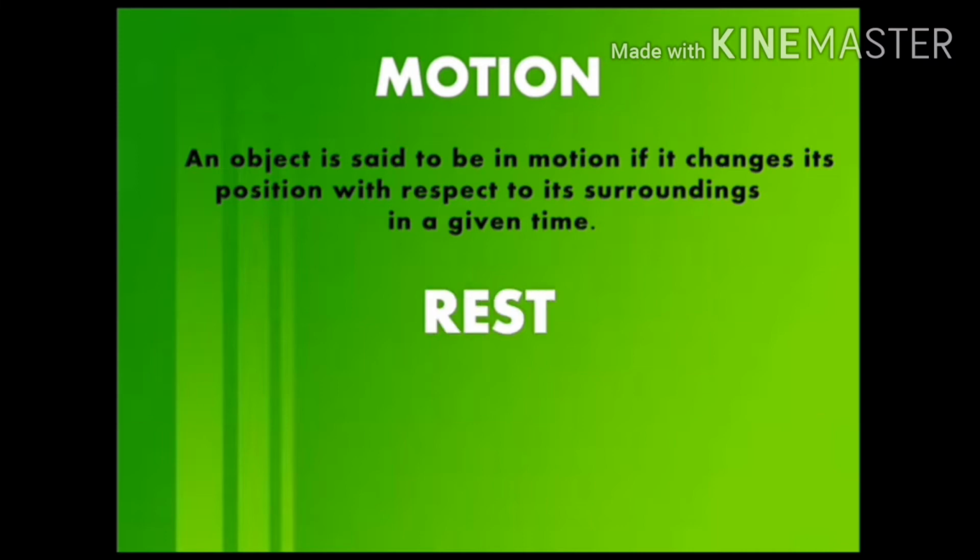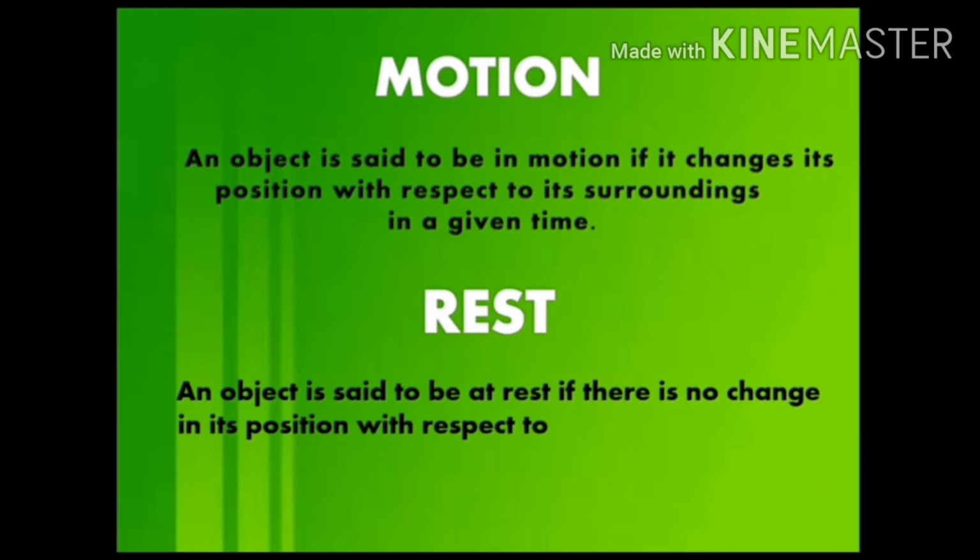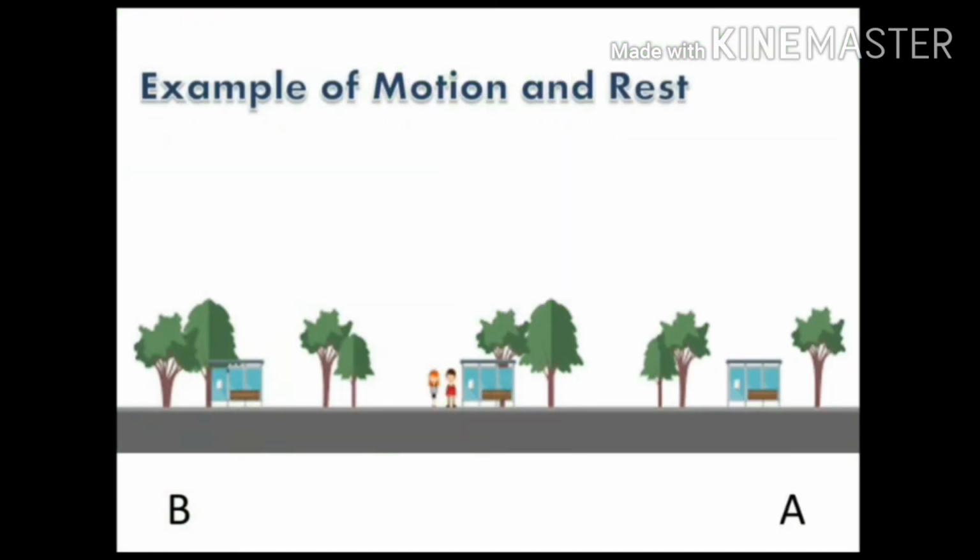Next, let us see rest. An object is said to be at rest if there is no change in its position with respect to its surroundings in a given time. We observe many objects like trees, buildings, electric poles, etc. are at rest. Now let us see some examples of motion and rest.